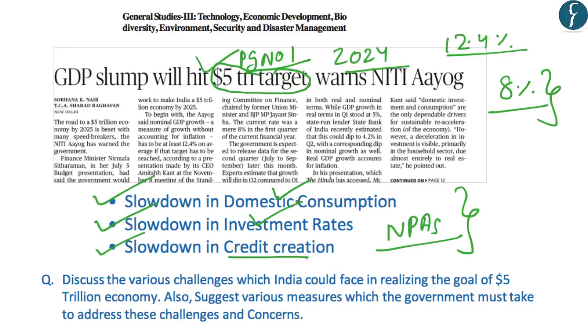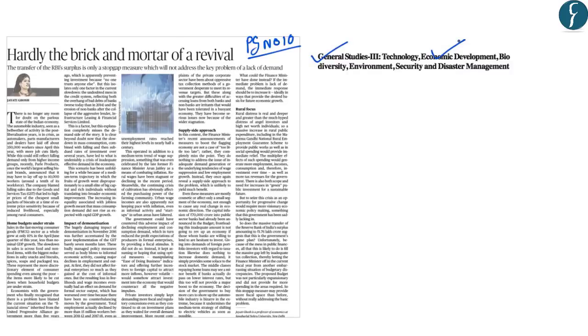So in this background, after going through those videos, you should try and answer this question from your mains examination point of view. What we will do is revise from both these videos various aspects that have been highlighted regarding the slowdown in domestic consumption, slowdown in investment rates, and also the challenges being faced by the Indian economy regarding its target of $5 trillion. Now let us understand the background and what is happening currently in India.